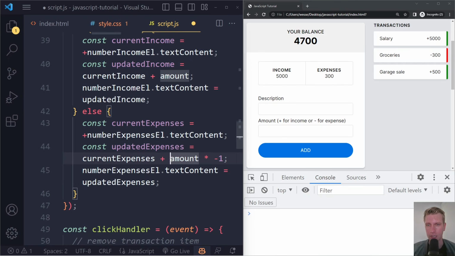Right, now if this is a negative number, if this is negative 100, and we would leave this off, we would get something like this. Right, so a plus and a minus. Now if you have a plus and a minus in math, that's a minus. So better to convert this to a positive number again. So negative 100 times negative 1 would be 100.